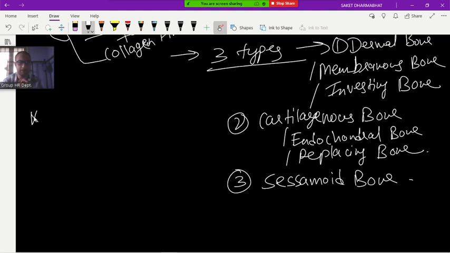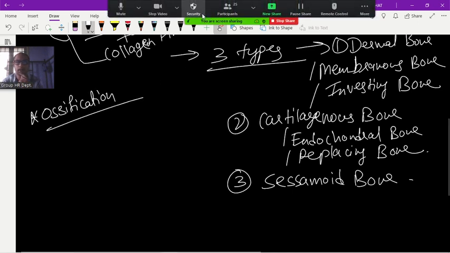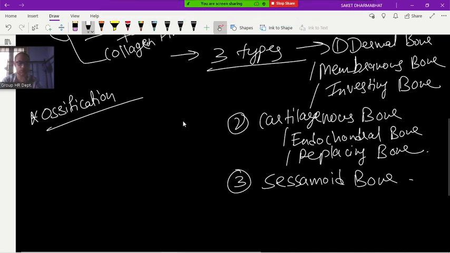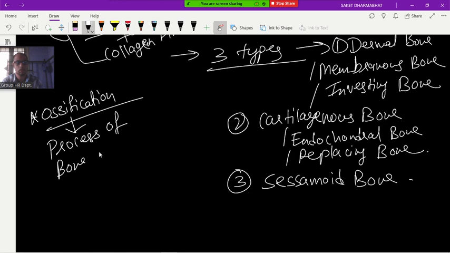One thing before that I want to tell you: what is the meaning of the word ossification? Today only 25 students. I think the rest of the students are not here, maybe at home. What is the meaning of ossification? It is the process of bone formation.